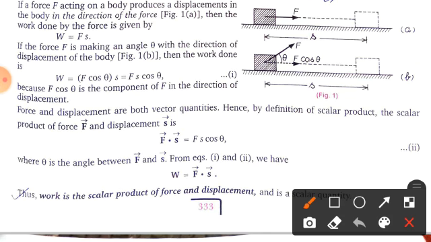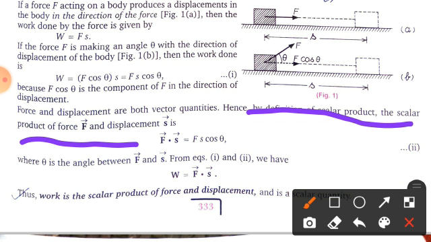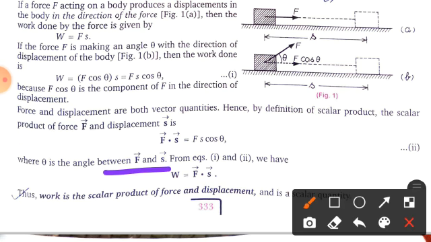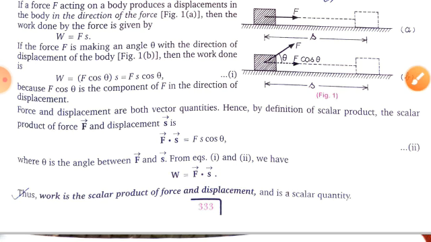So by the definition of scalar product, the scalar product of force and displacement you can write like this: force and displacement is equal to Fs cos theta. Clear? Now here you can see that theta is the angle between force and displacement. Fine. So what do we get here? Work done is equal to force multiplied by displacement. So work is the scalar product of force and displacement and is a scalar quantity.